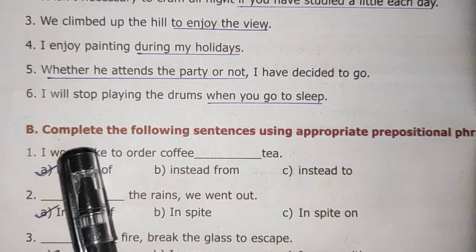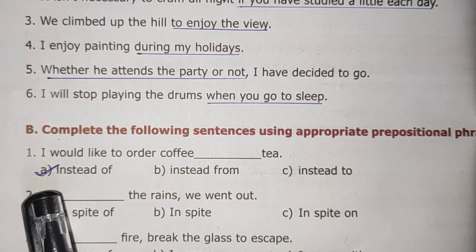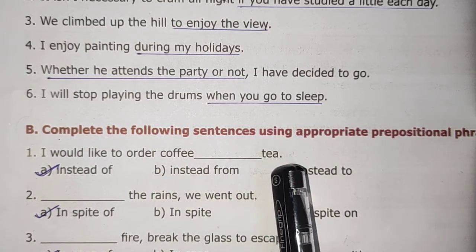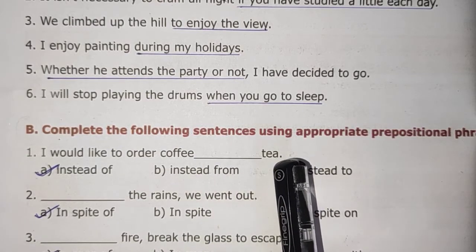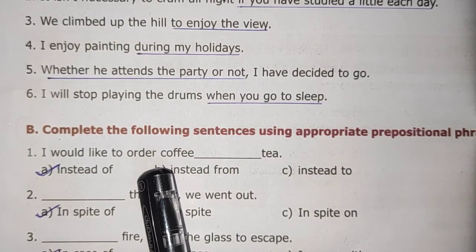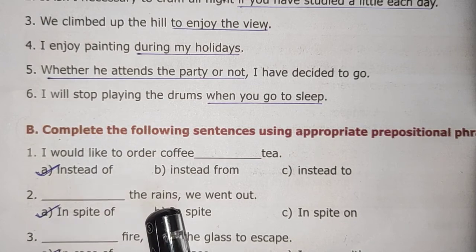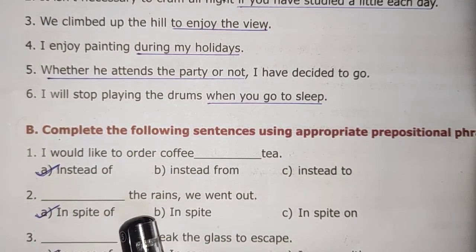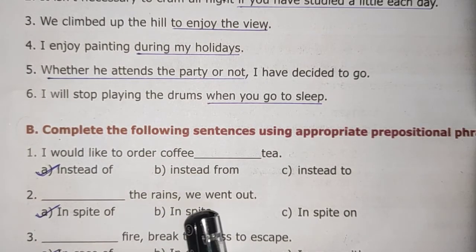So, next one. Complete the following sentence using an appropriate prepositional phrase. I would like to order coffee dash tea instead of tea. So, without ordering tea, he wants to prefer coffee. Dash the rain, we went out. So, in spite of the rain, we went out. Even though it is raining, we went out.